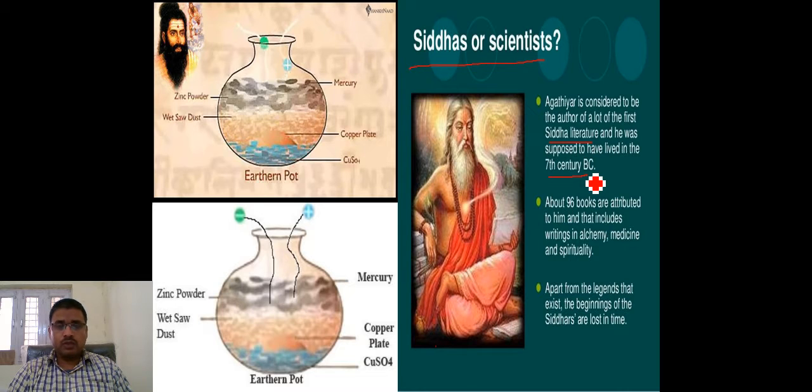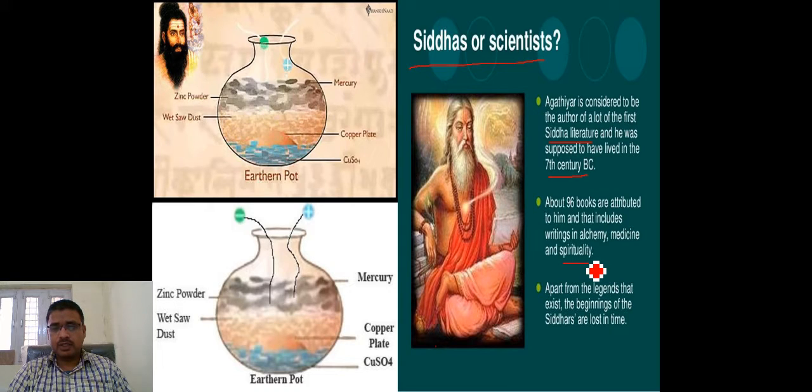In the 17th century BC, Siddha literature was given. About 96 books are attributed to him, and that includes writing on economy, medicine, and spirituality. These things were written in these Siddha literatures.